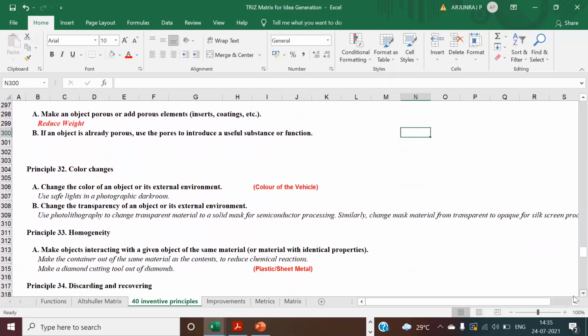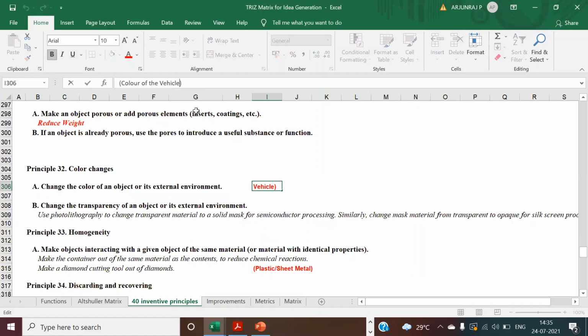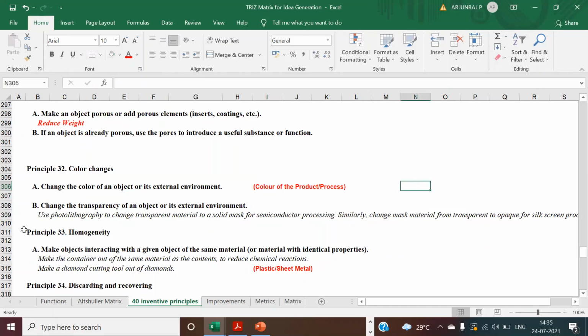Even if you want to change a color, suppose some color may be costing you more. For example, the color of the vehicle is one example, some color will be costing more. So here maybe the product process. So those things also you can look into.